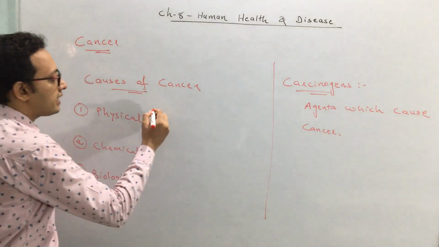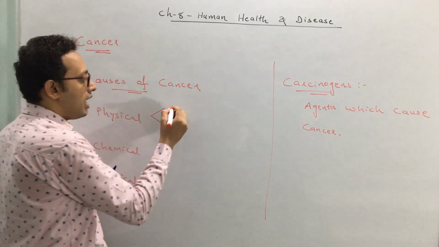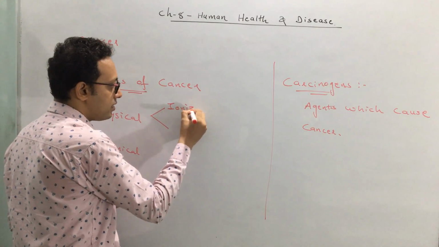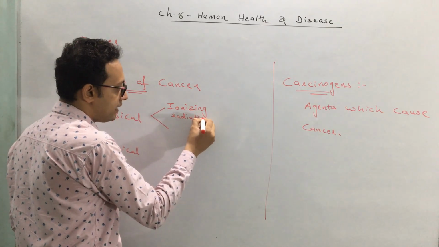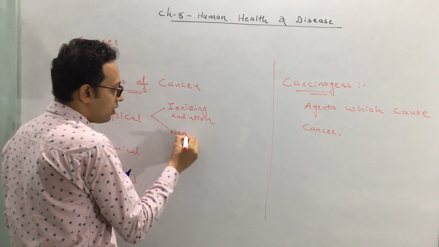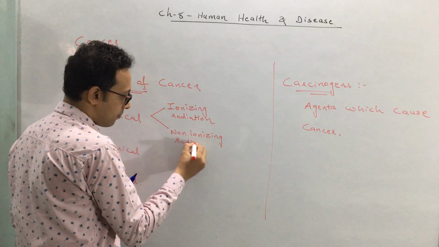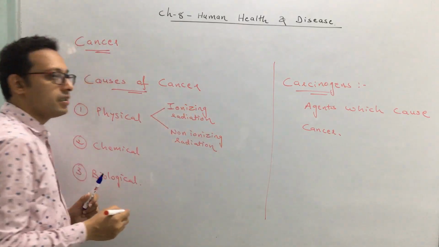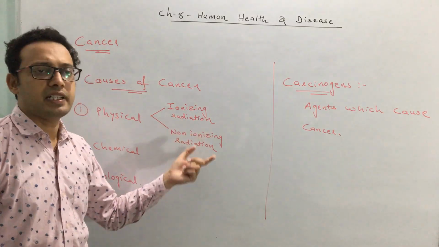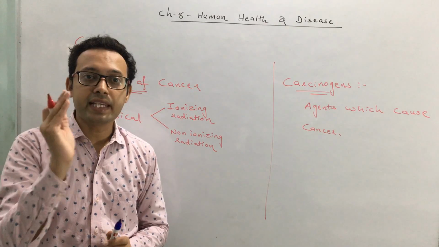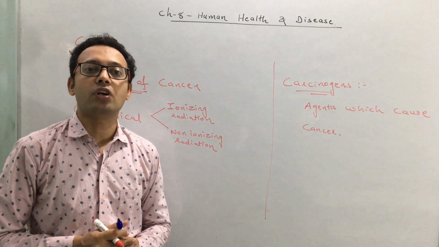In physical carcinogens, there are two types of radiation: the first is ionizing radiation, and the second is non-ionizing radiation. Clear? They are the physical agents responsible for causing cancer. That means ultimately radiation can cause cancer. Rays like X-rays, gamma rays and UV rays have the capability to cause cancer.